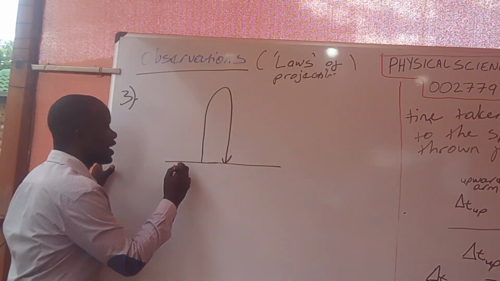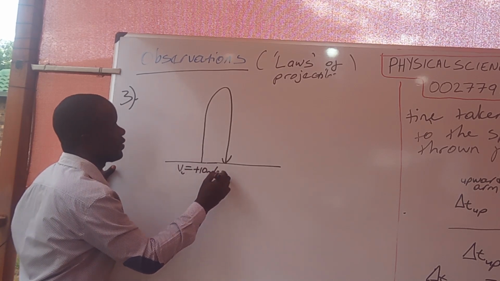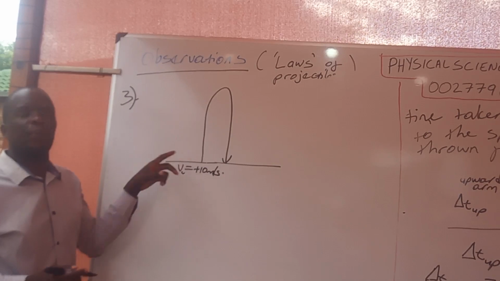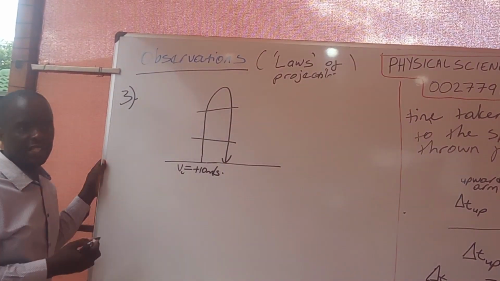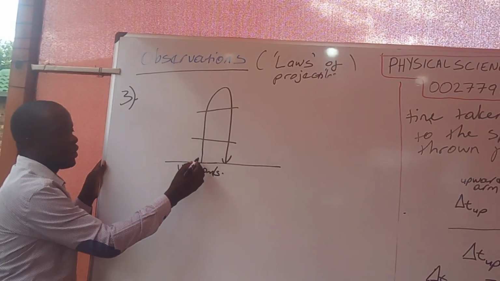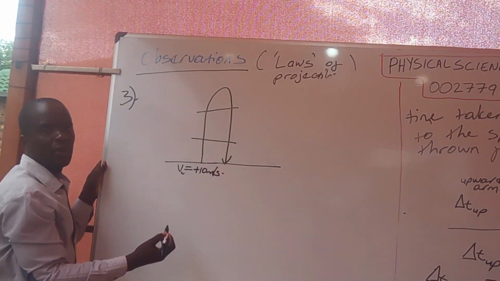Now, if we say that its initial velocity is positive 10 meters per second, and it is going up, at any given height along the journey of the projectile, the size of the velocity when going up is equal to the size of the velocity when coming down. What does this mean?